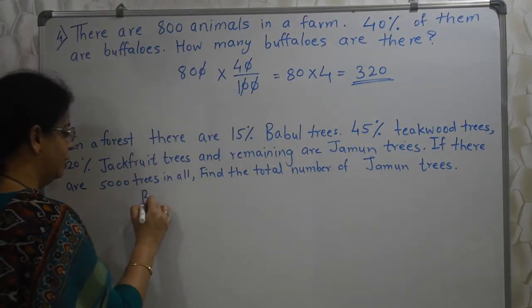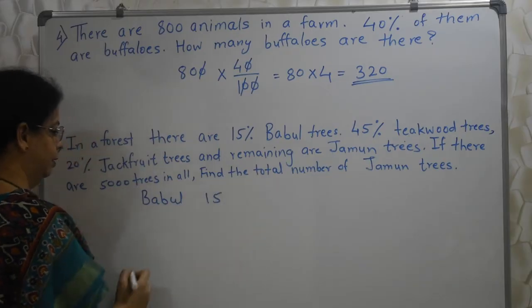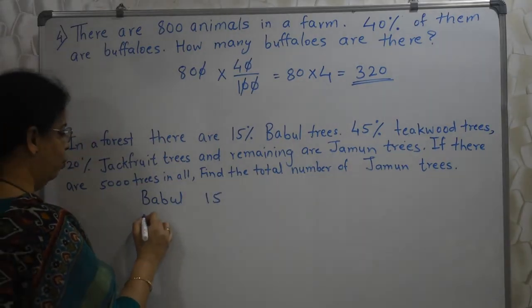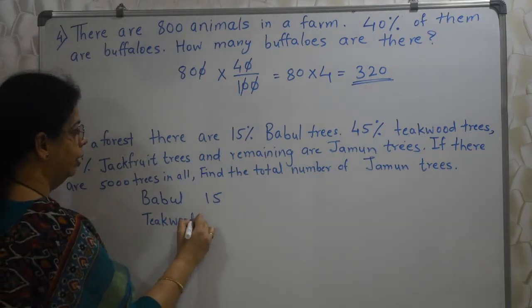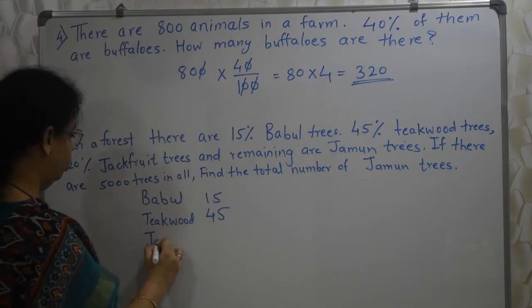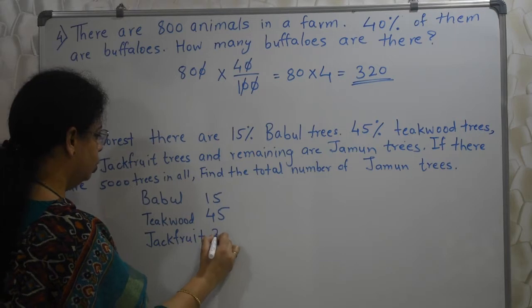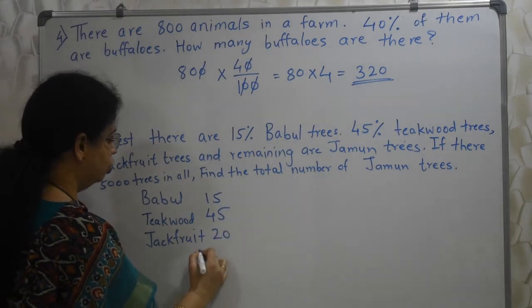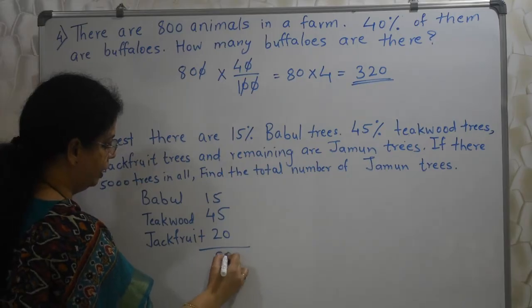So let us write babul how much? 15%. Teakwood, how many? 45, right? Correct. Jackfruit, how many? 20. So total of these 3 types of trees come to 80.